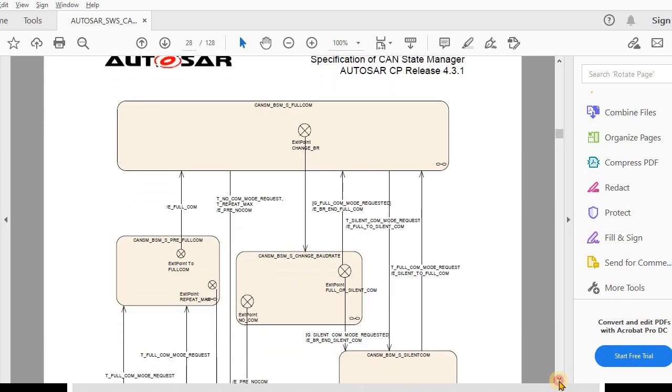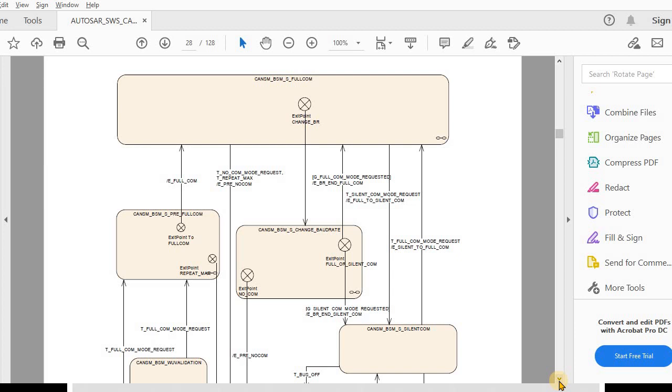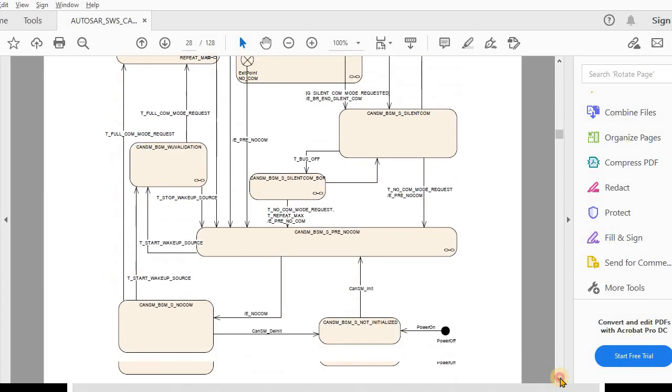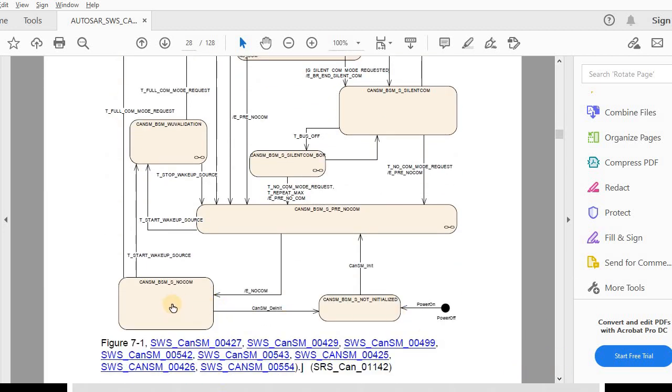So as I told, we have three major states: full com, silent com, and no com. Initially, whenever the power is on, it will be in the CAN SM not initialized state.